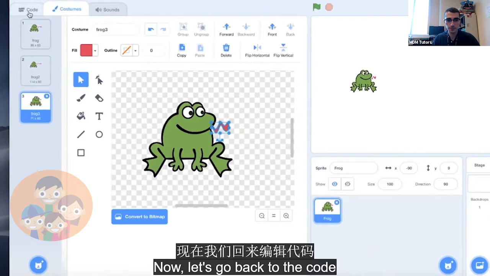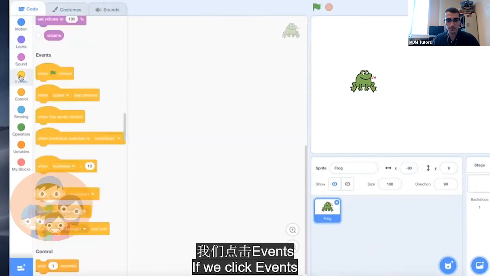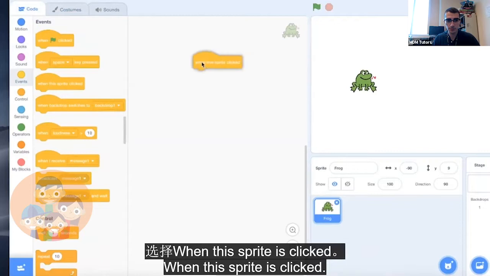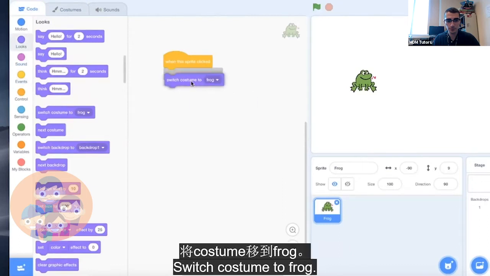Now, let's go back to the code and see how it looks. If we click Events, when this sprite is clicked, looks, switch costume to frog.